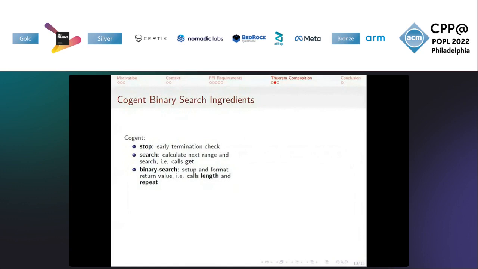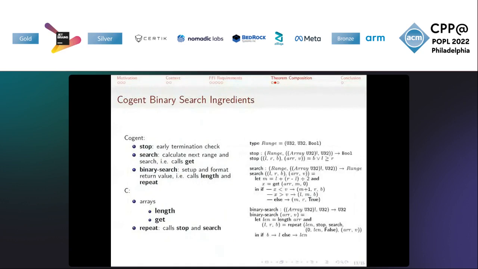To do the actual looping and reading of elements from a sequence, we will need to import foreign data types and functions. And so we import from C arrays to represent sequences and its operations length and get. We also import repeat. With these functions, we can implement binary search. As you can see, there are several dependencies here. The search function depends on get, binary search depends on length and repeat depends on stop and search. These dependencies will determine how we compose correctness theorems.